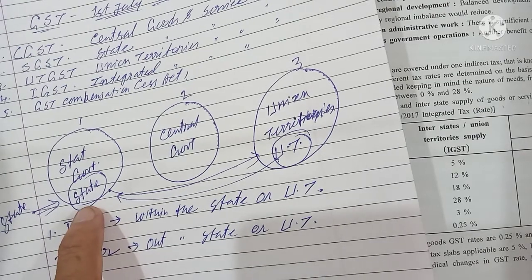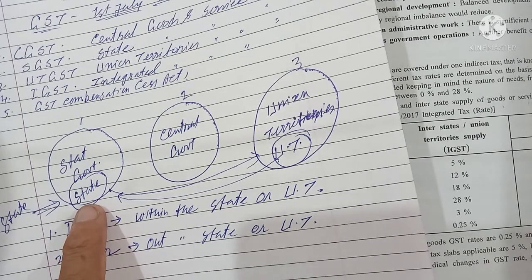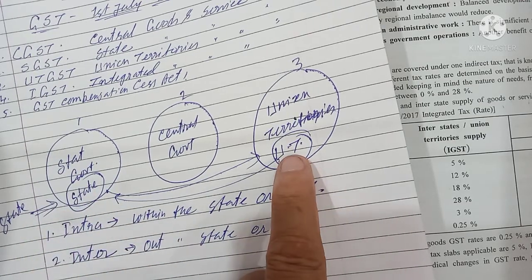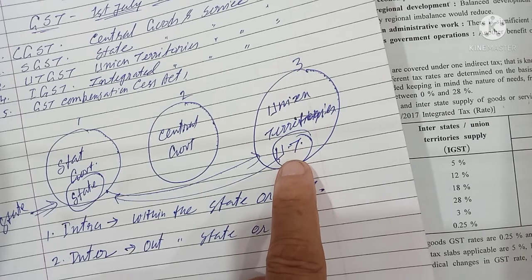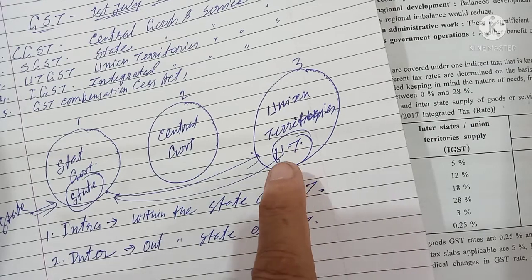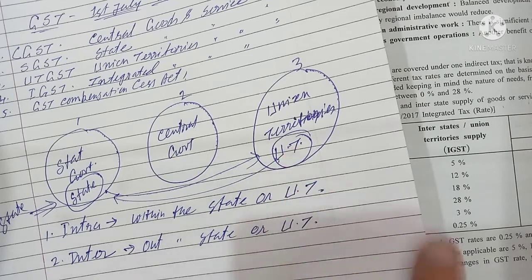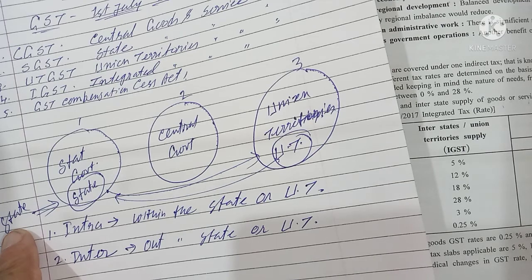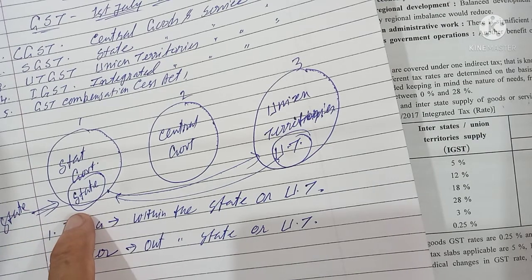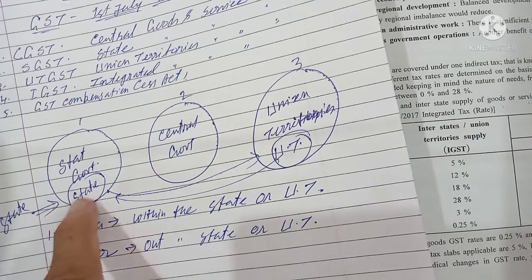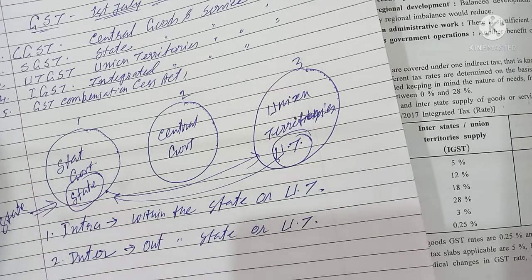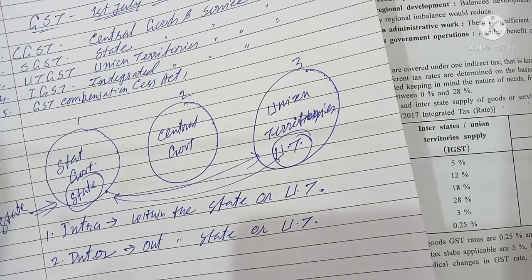A transaction may take place within the same state, with both buyer and seller in that state; or within the same union territory; or between two states, with the buyer in one state and the seller in another; or between a state and a union territory. Like that, many different transactions may take place.